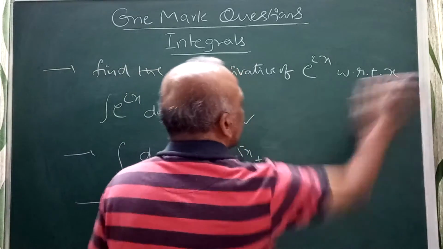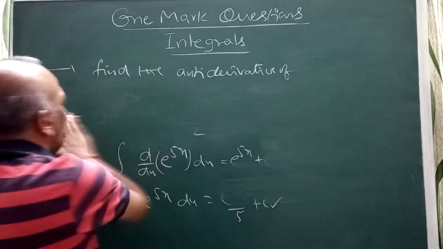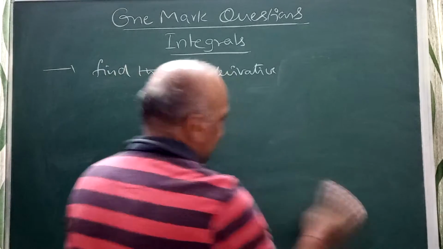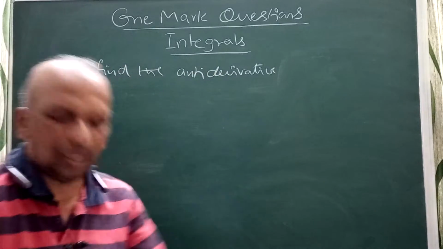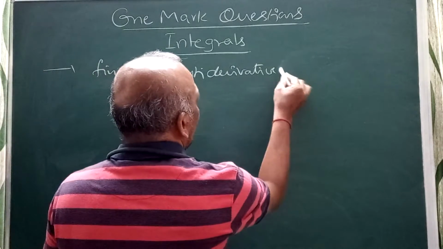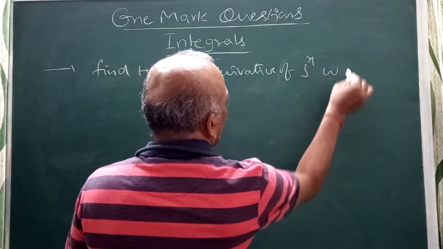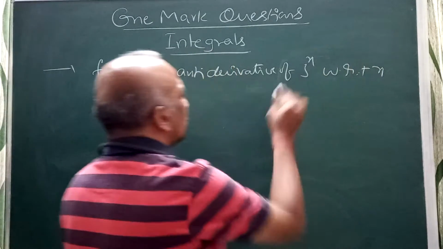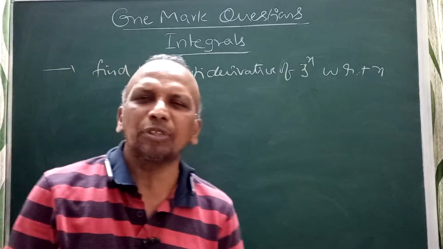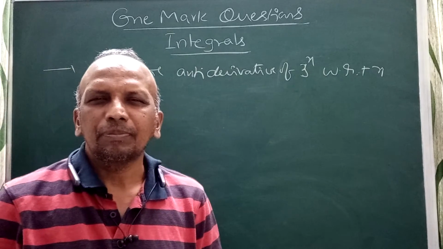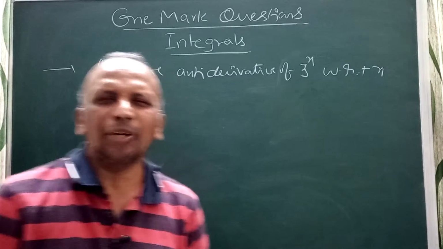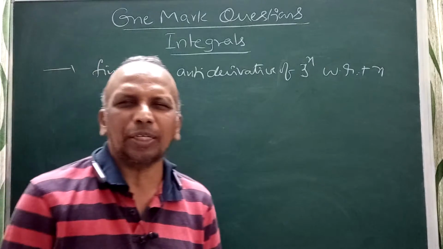Look into the next one. See the next problem I am discussing. When they are using the word antiderivative, the problems are related to antiderivative. You can see, find the antiderivative of 3 power x with respect to x. Everyone learning PUC part, this is a most important topic, integrals. Find the antiderivative of 3 power x with respect to x.